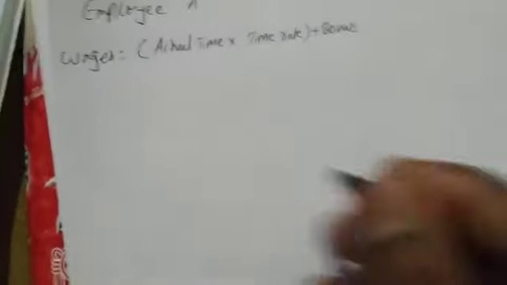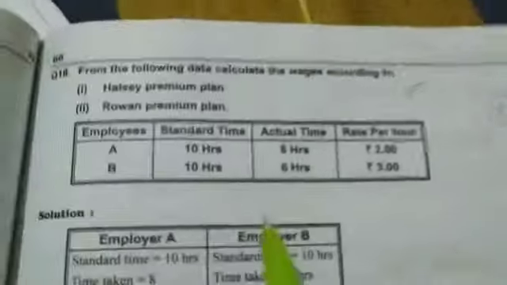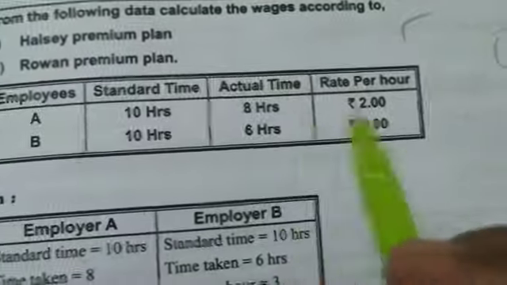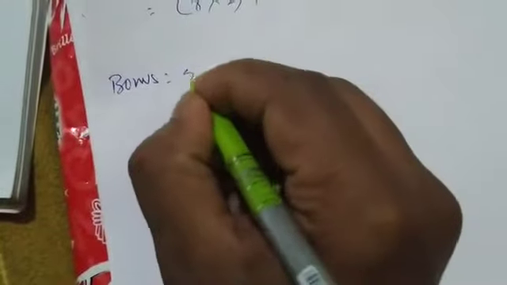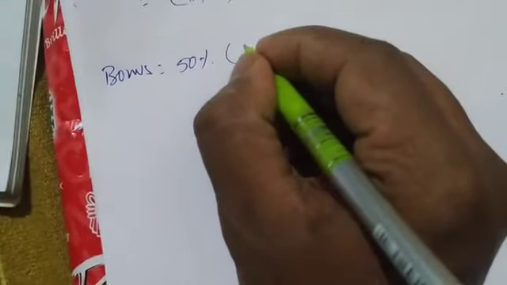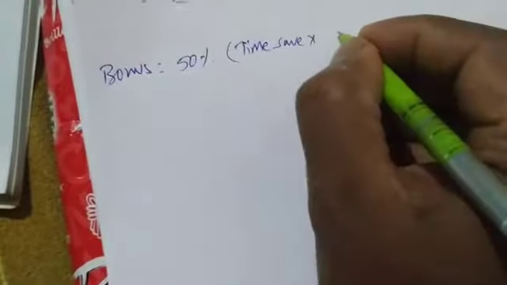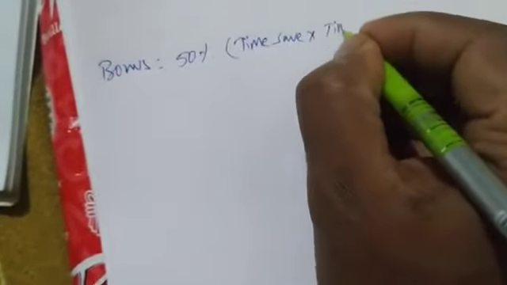Okay, so we know actual time. Actual time is given how much? For A it is 8 hours. 8 hours into time rate for A, which is 2, plus bonus, we don't know. So I am leaving one line space and writing bonus equal to, the formula for Halsey, 50% into time saved into time rate.